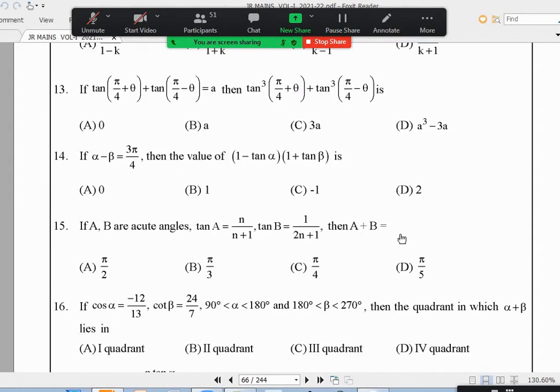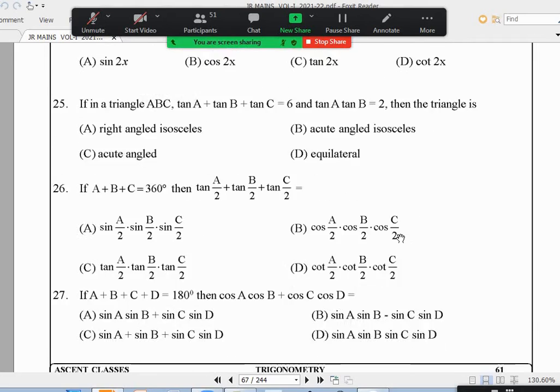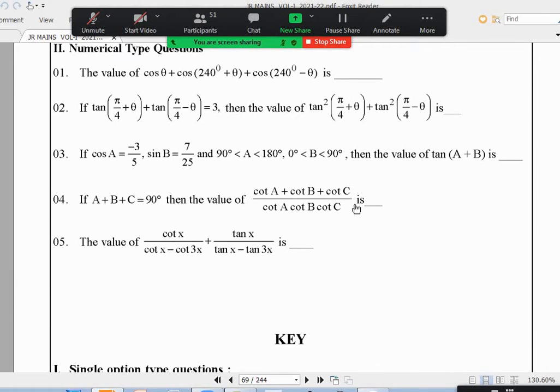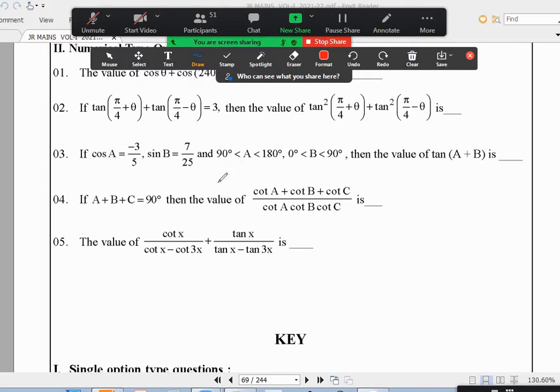Somebody asking, any other doubts in even numbers? Sir, numerical third one I am not getting. Numerical third one, I think I discussed in the class. On the day of exam doubts, when little time was there, did I discuss or not? You discussed, sir. Both 3 and 5 you discussed.